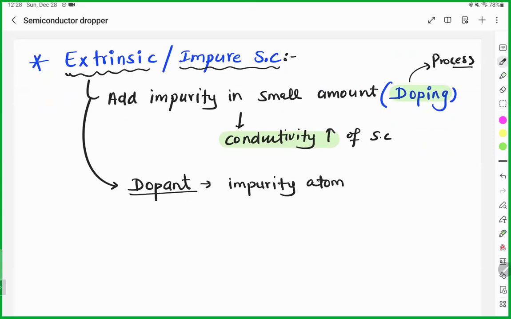Chandana, why are we not increasing temperature? Because we said if we increase temperature, then conductivity will increase. Why are we using the doping method? It belongs usually to either group 13 or group 15. Chandana, why are we not increasing temperature?